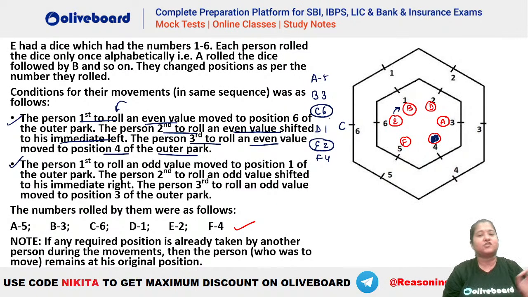So C is the first person to roll an even value. That is why he will move to position number 6 of the outer part. तो C यहाँ से उठ के यहाँ पर आ गया. This is your C. Second person to roll an even value.